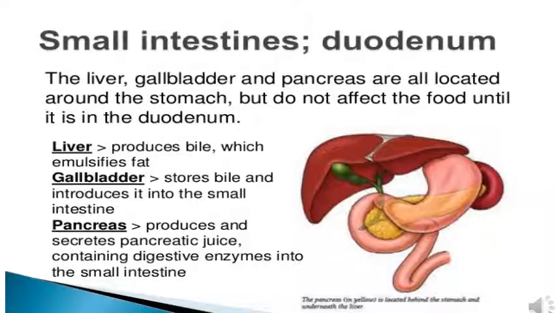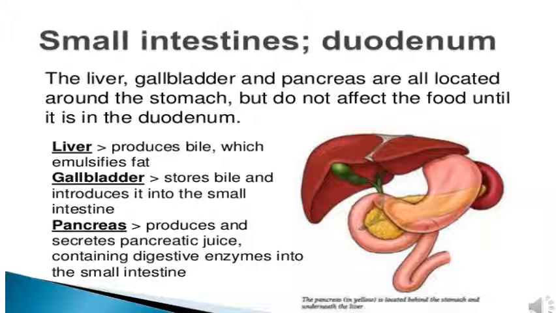The liver, gallbladder and pancreas are all located around the stomach, but they do not affect the food until it is in the duodenum. That is, bile juice which is produced by the liver and stored in the gallbladder does not affect the food until it is released to the duodenum. So to digest the food which is present in the duodenum, the bile juice is secreted by the liver, stored in the gallbladder, and later released from the gallbladder to the duodenum. That is a part of the small intestine.